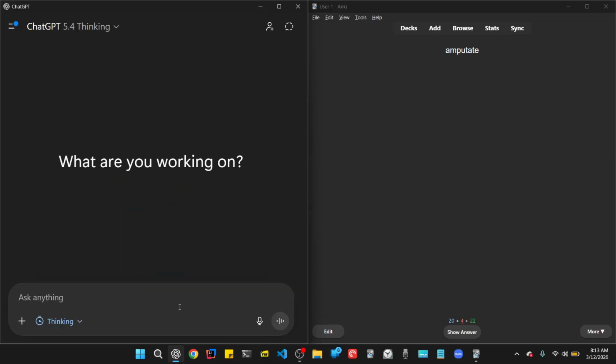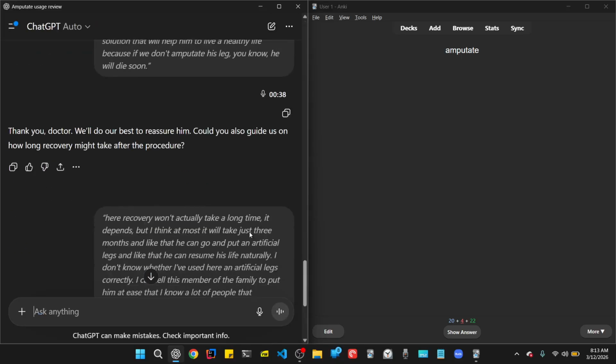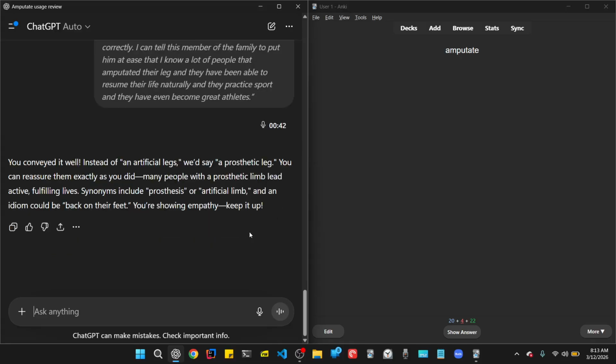Okay, my friends, now we have just finished reviewing this word, which is amputate, which is an unpleasant word. Amputating means removing a limb due to an inflammation or an illness or something like that.